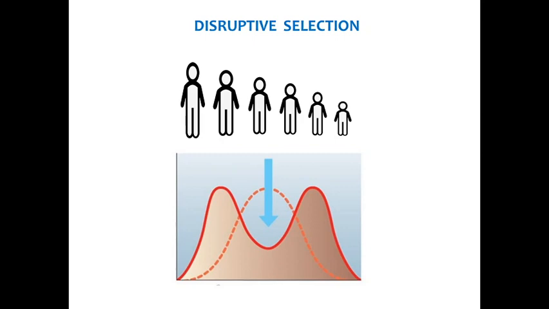Then the third category is disruptive selection. In disruptive selection, the organisms with the extreme characteristics are selected and the mean population is eliminated. Based on the previously mentioned example of human population by height, tall individuals and short individuals are selected and the individuals with the average height are eliminated.